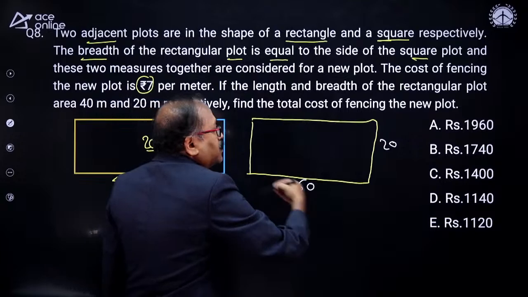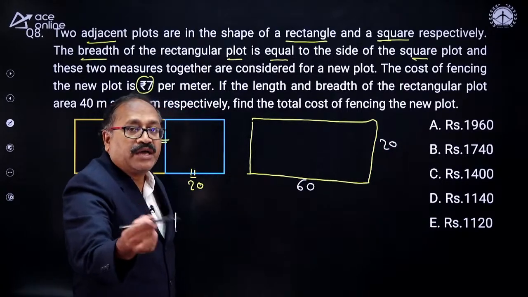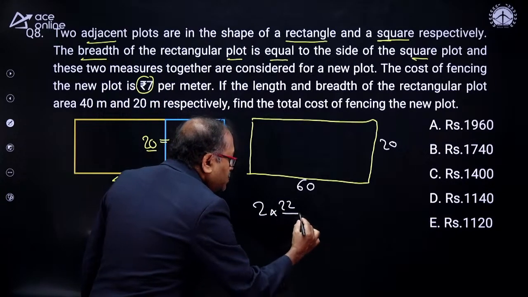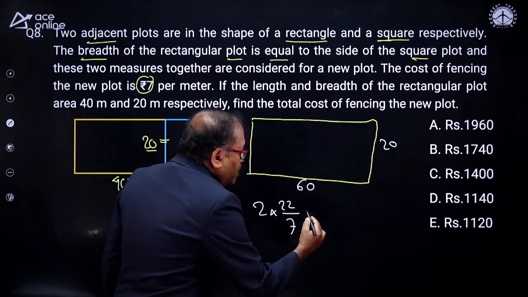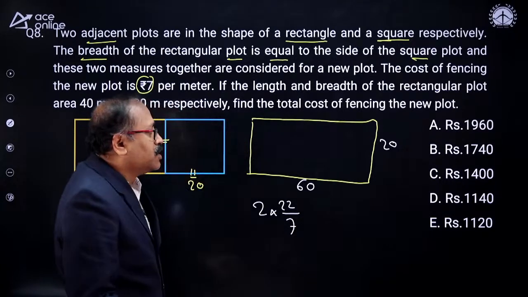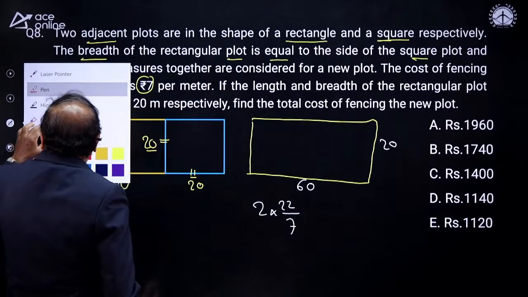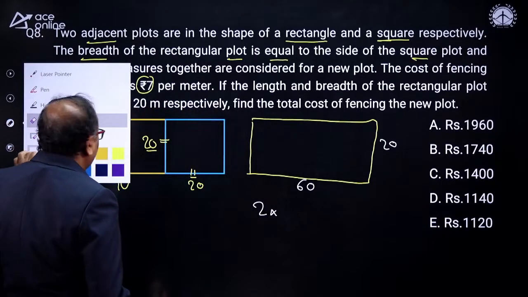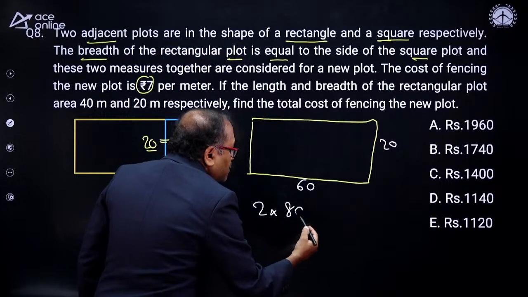So what is the fencing? That is your perimeter. That is 2 times of L plus B. I'm sorry, 2 times of L plus B. So what is L plus B over here? 60 plus 20, that is 80.